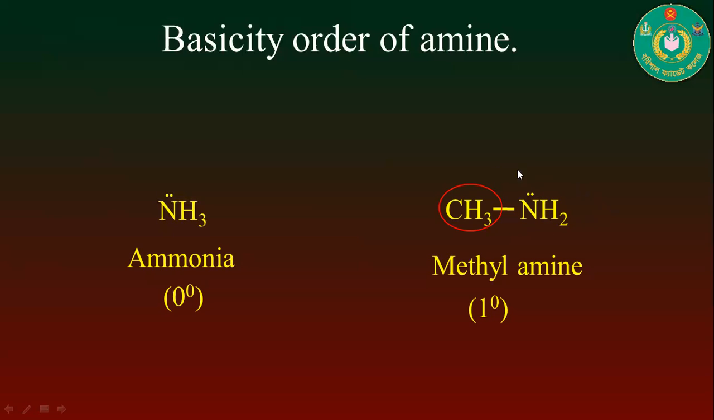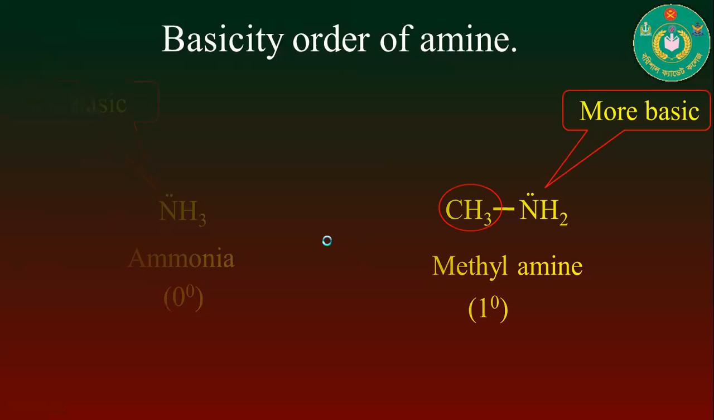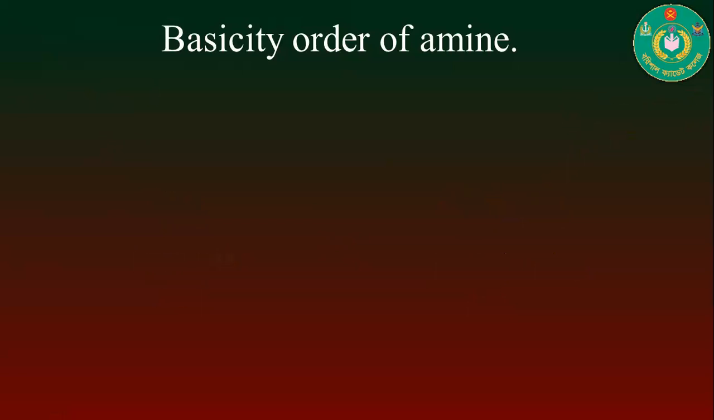That's why methylamine can more easily donate to any chemical species than the ammonia molecule. So we can say that the 1-degree primary amine, that means methylamine, is more basic than the ammonia molecule. So here ammonia is less basic and methylamine will be more basic in character.